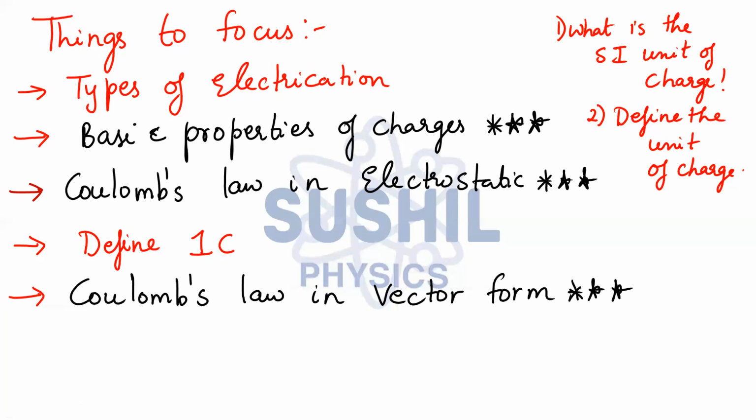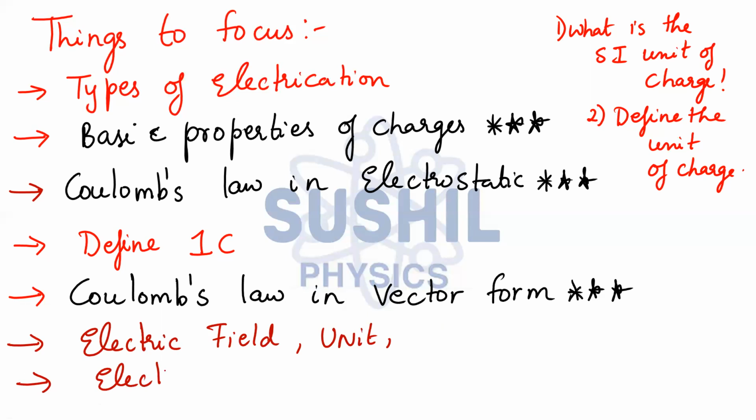Moving ahead, we have a few other concepts such as electric field, the definition of electric field. Again, that is important too. Define electric field, and mention its unit, and whether it is scalar or vector. All those things are very, very important. Are you getting what I'm trying to say? All those things are important. Next, we have the definition of electric field lines.